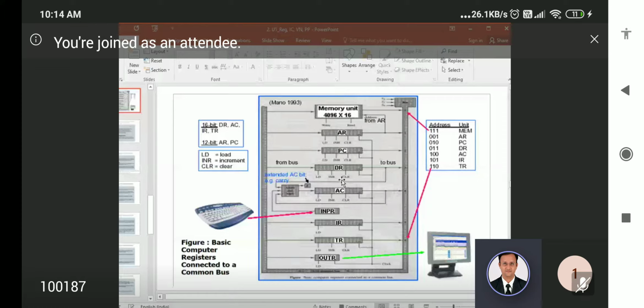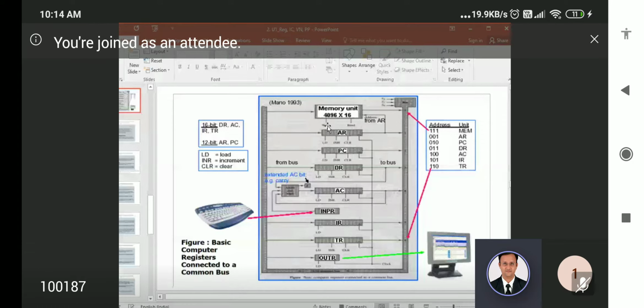Okay, sir. Then read. Okay. So similarly, we have to apply it for other registers, right? Similarly, see the memory unit, write is there, right?